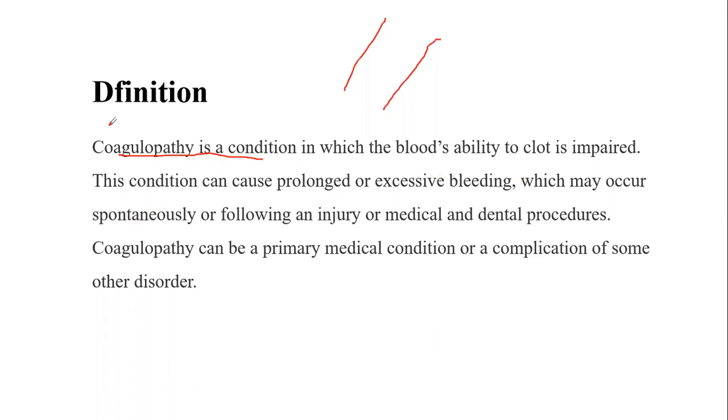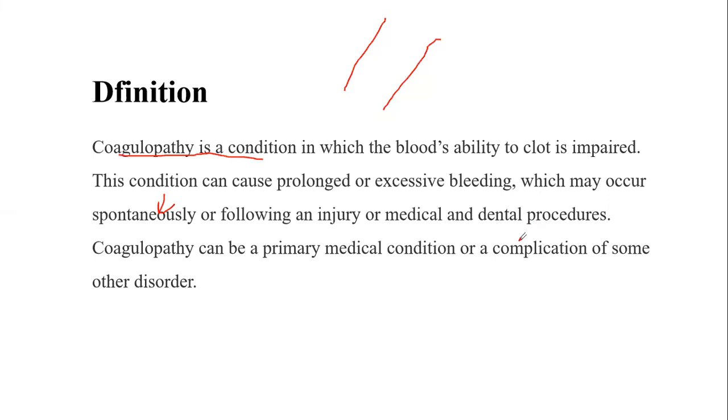And the main problem in coagulopathy is that the bleeding will occur either spontaneously, meaning inside the GIT, bleeding etc., or following some injury or medical or dental procedures. For example, when we extract a tooth, in the normal body, after a specific time limit the coagulation process happens and the bleeding is stopped.